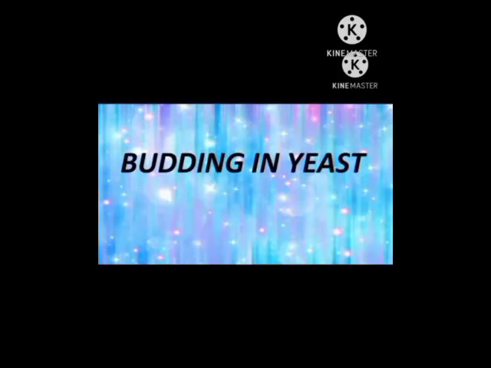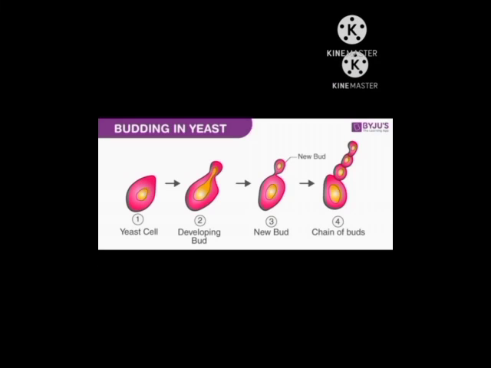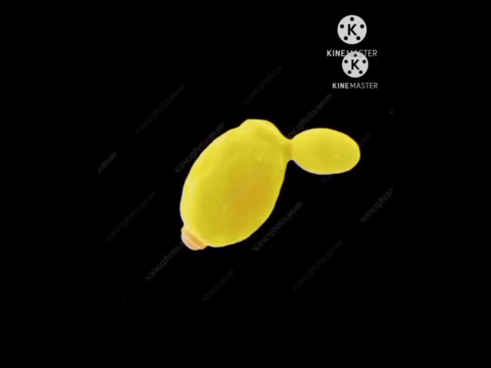Yeast is a tiny unicellular non-green plant which is a fungus. Yeast reproduces by budding. In yeast, first a bud appears on the outside of the cell wall. The nucleus of the parent yeast cell then divides into two parts and one part of the nucleus moves into the bud. Ultimately, the bud separates off from the parent yeast cell and forms a new yeast cell.